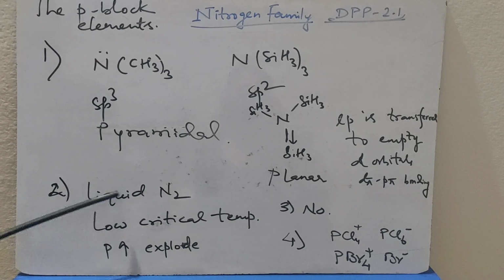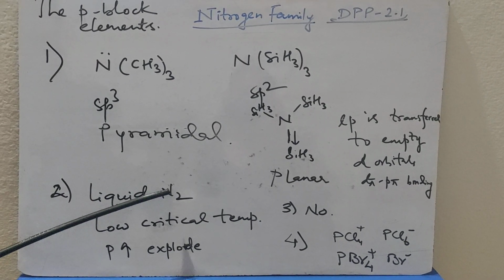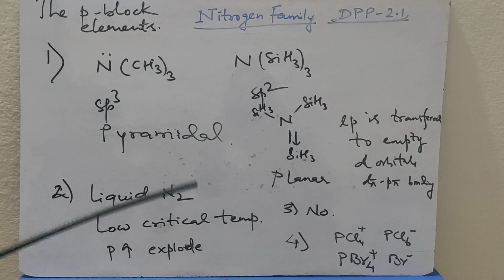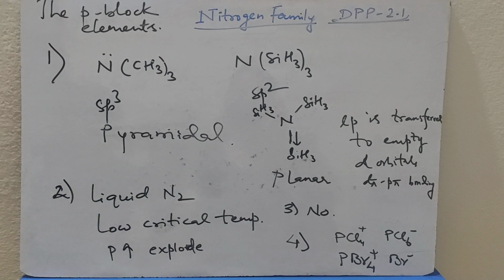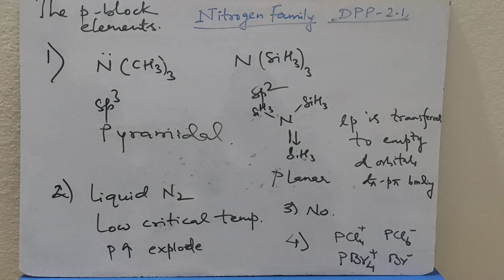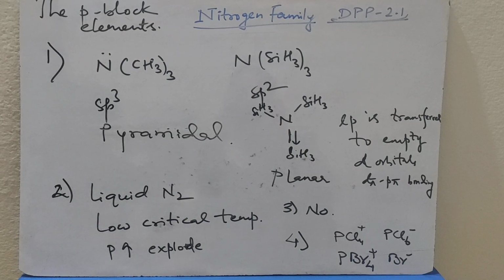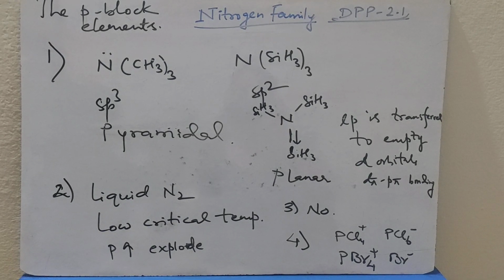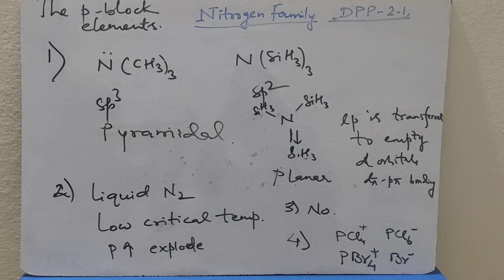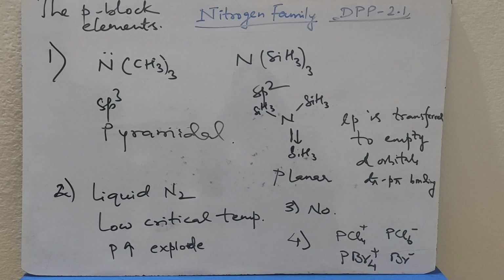Next question. Nitrogen cannot be stored as liquid in a sealed container, but ammonia can be. Why? Liquid nitrogen has a low critical temperature, whereas ammonia has a high critical temperature. Due to low critical temperature, pressure will increase in the sealed container and it may explode. That's why liquid nitrogen cannot be stored in a sealed container.